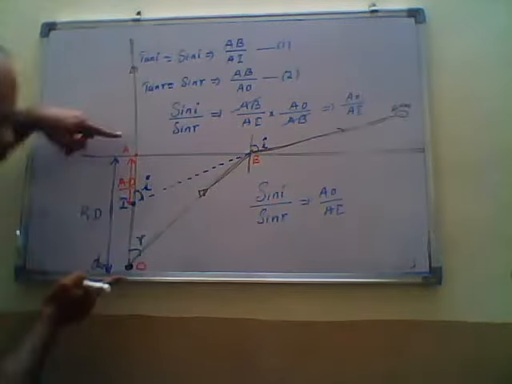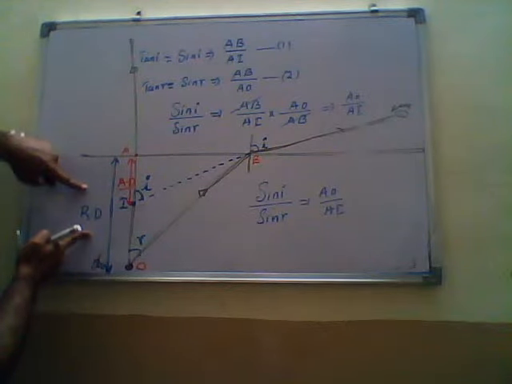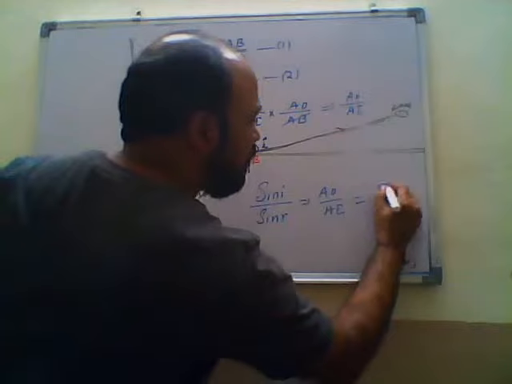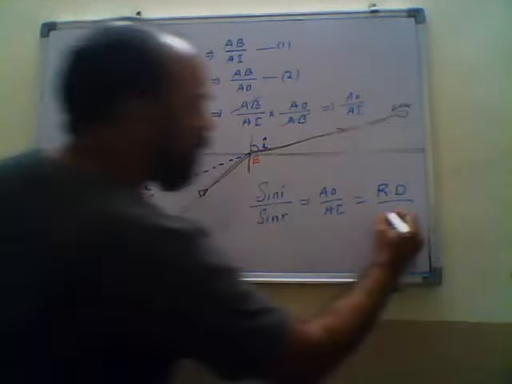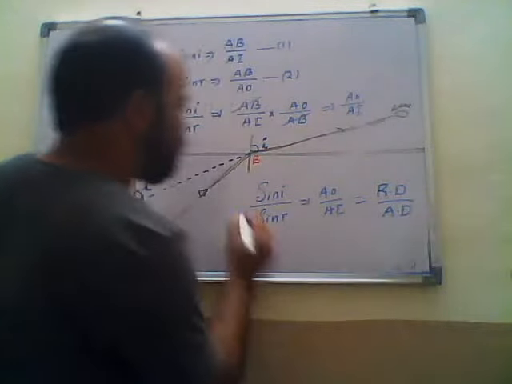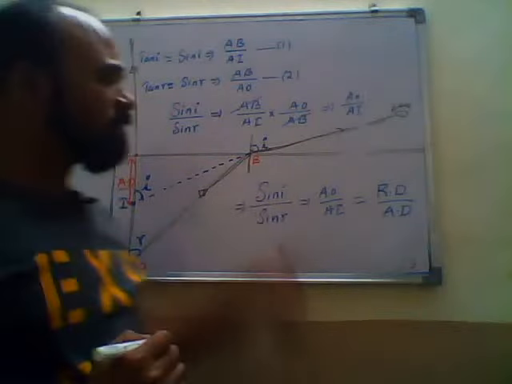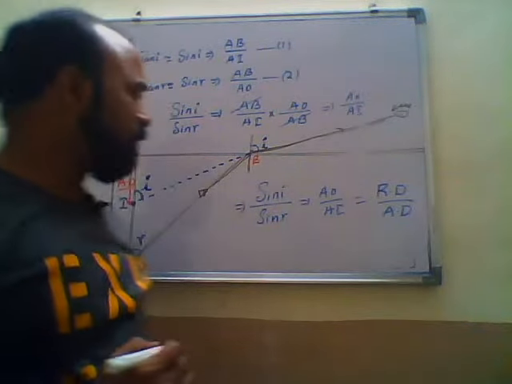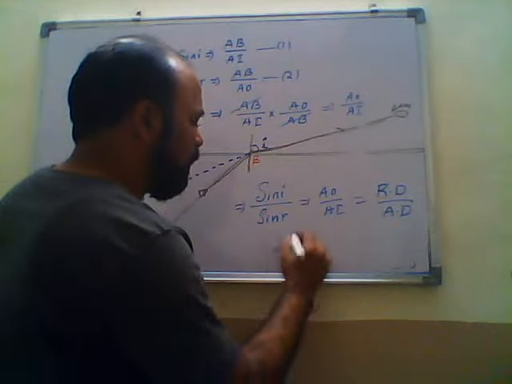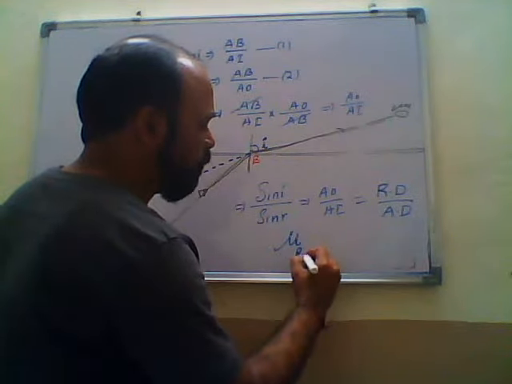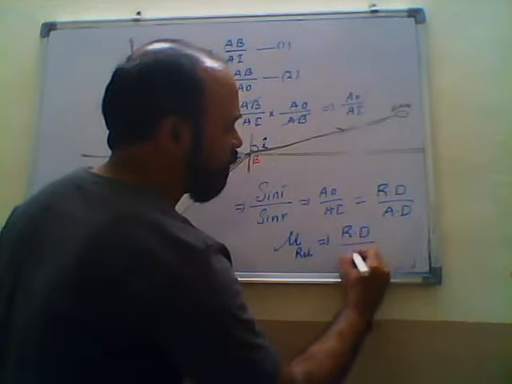AO means the distance between these two extreme points. AO is nothing but the real depth, RD means real depth. AI is nothing but the apparent depth. So we have the formula. Sin I by sin R is the relative refractive index. So we can write the relative refractive index, mu relative, equals real depth by apparent depth.